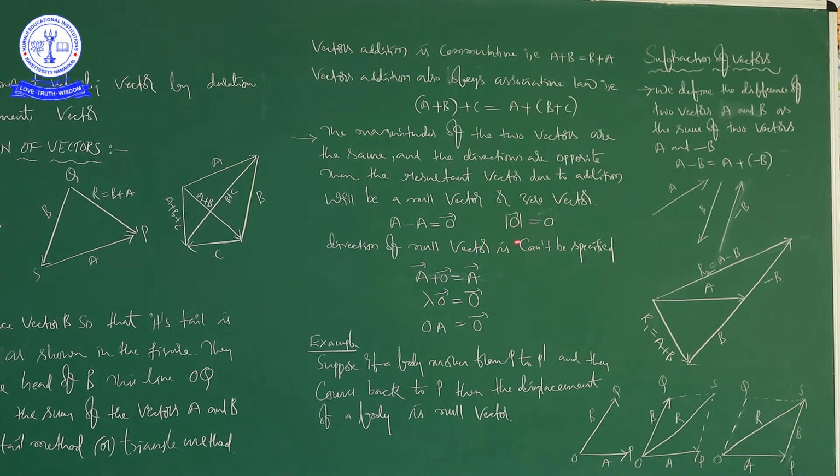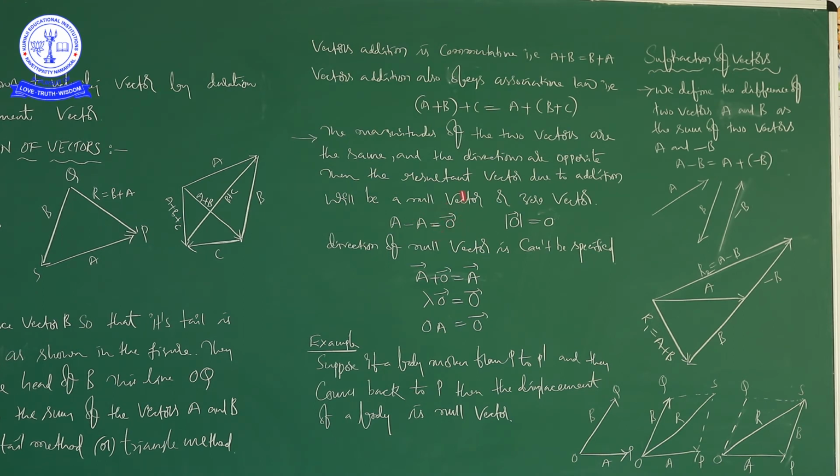So, the direction of a null vector cannot be specified. The magnitudes of the two vectors are the same and the directions are opposite. Then the resultant vector due to the addition will be a null vector or zero vector. See this vector A and its negative vector, minus A. If you add these two, then it will be a null vector.